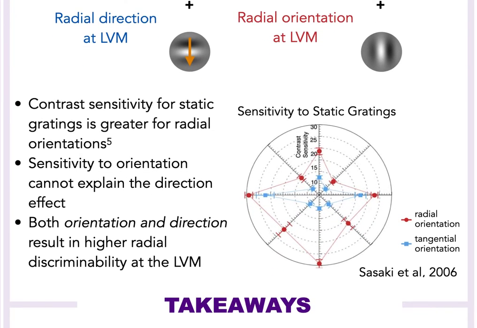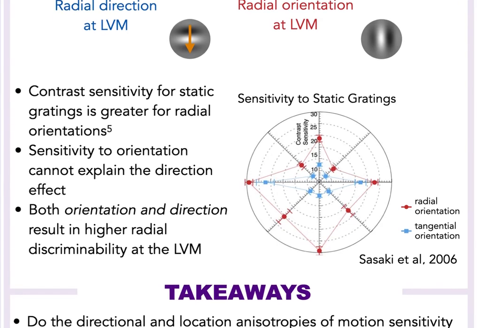Observers, however, have higher sensitivity to radial orientations, demonstrated in a study by Sasaki and colleagues. They measured contrast sensitivity to static gratings and found better performance for radial orientations. Orientation, therefore, cannot explain our effect. If this were the case, sensitivity would be greater for tangential motion directions. This points to a radial advantage for both orientation and motion direction. Most importantly, this rules out that the anisotropies for motion direction are downstream effects resulting from orientation anisotropies.